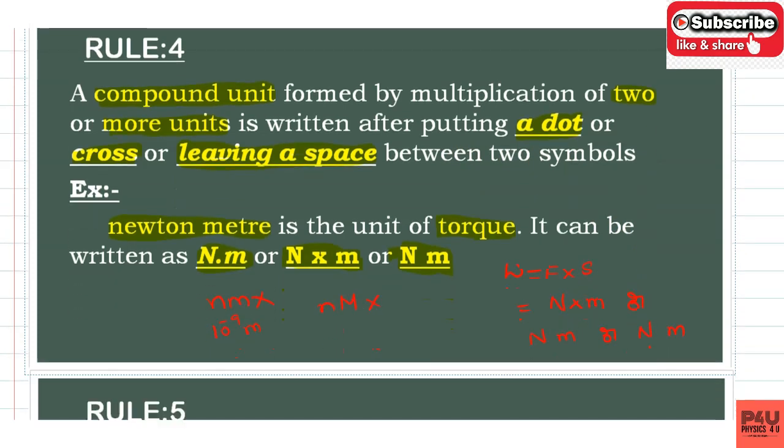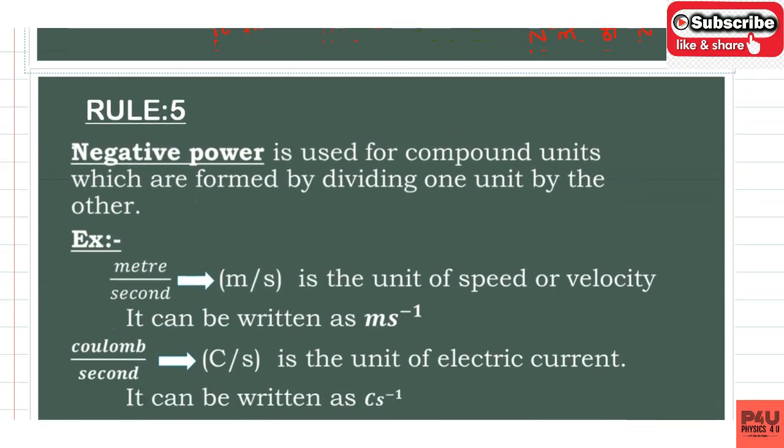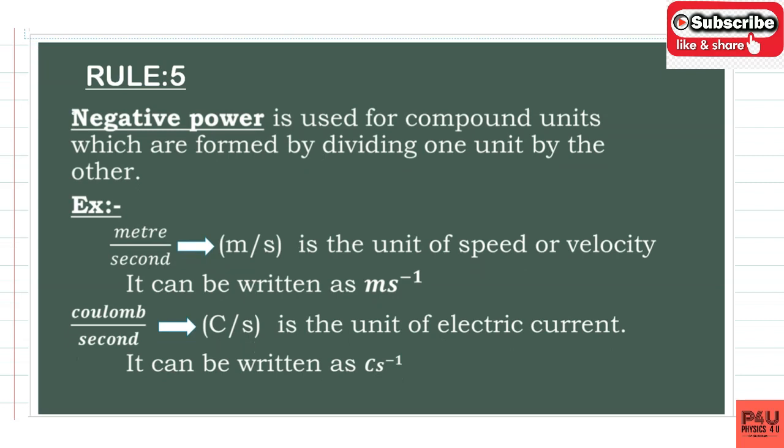Next, coming to rule number 5. Negative power is used for compound units which are formed by dividing one unit by the other. Generally, we see this in many units.